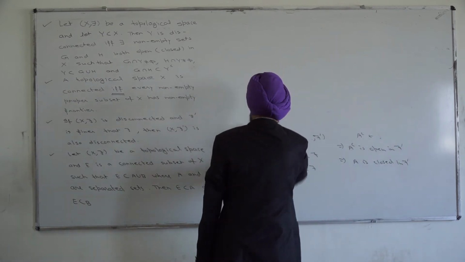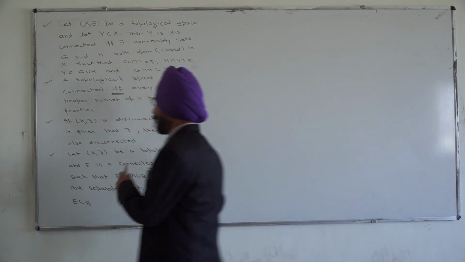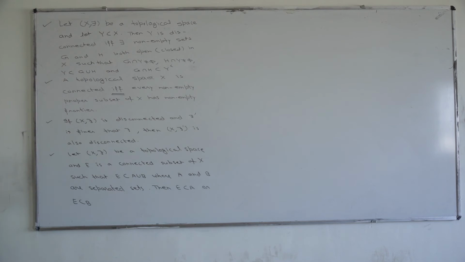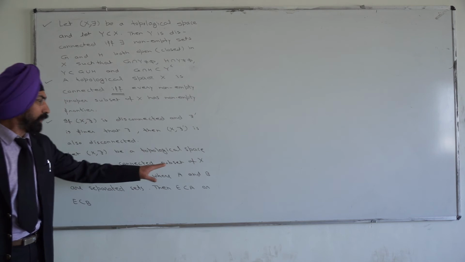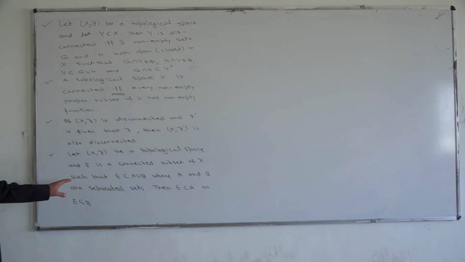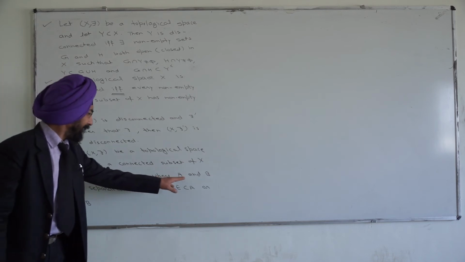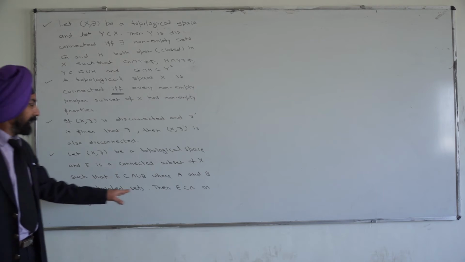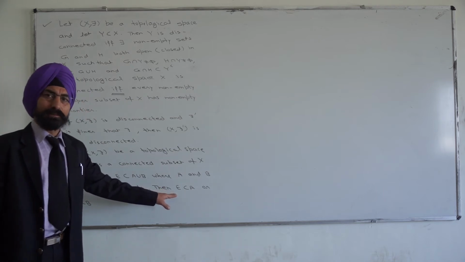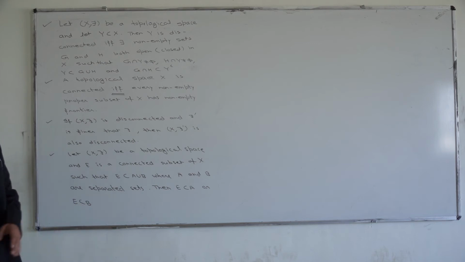You can see the statement in the bottom. It is given that X is a topological space and E is a connected subset of X, such that E is a subset of A union B, where A and B are separated sets. What we want to prove is that either E is completely contained in A or E is completely contained in B.